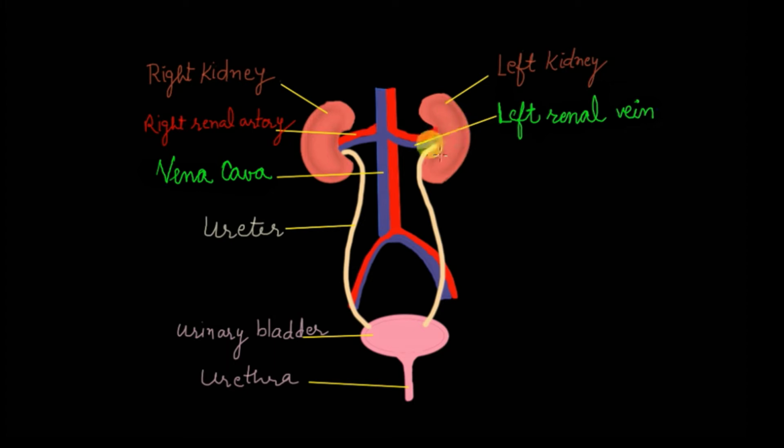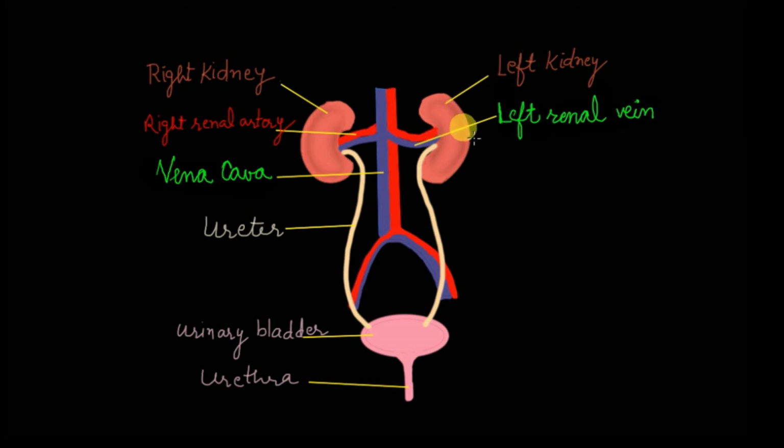These kidneys are placed on the sides of our backbone in our abdomen. What is the size of these kidneys? Length of the kidneys ranges between 10 to 12 centimeter. Width ranges from 5 to 7 centimeter.